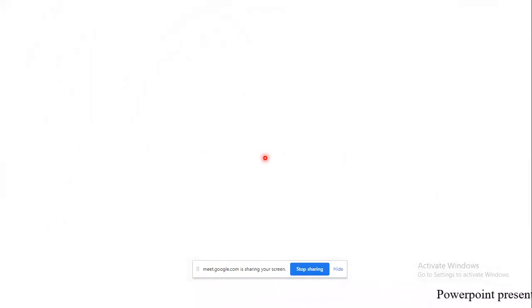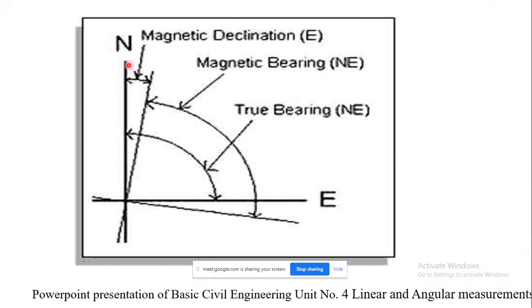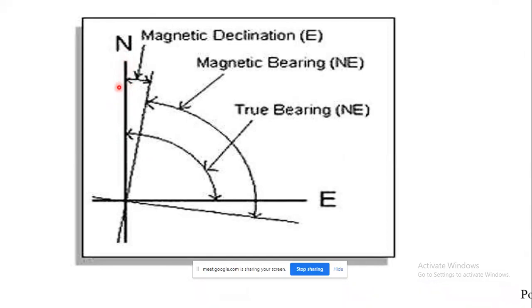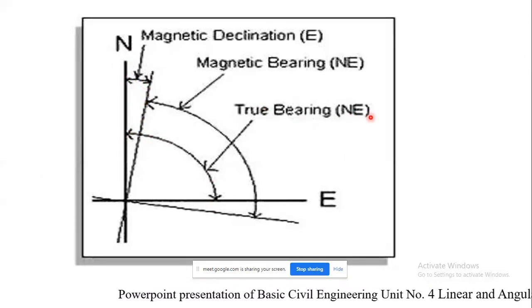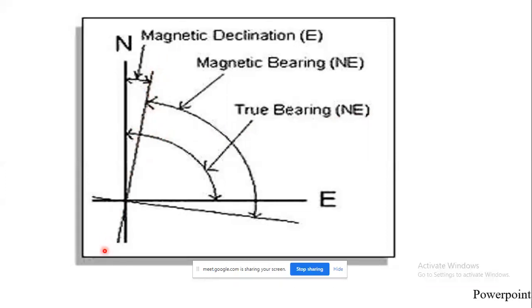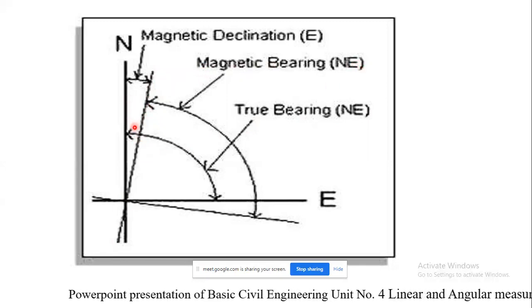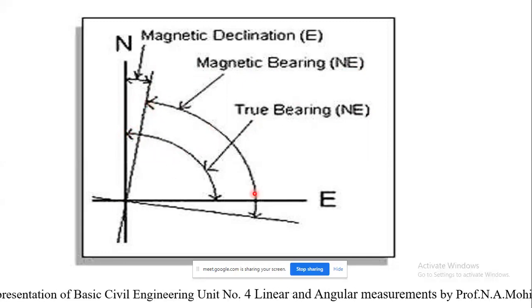What do you mean by true meridian or bearing and magnetic bearing? This is the geographical north, or correspondingly true north. Whatever angle is measured with respect to that is called true bearing. And the angle measured by a freely suspended needle is called magnetic bearing.